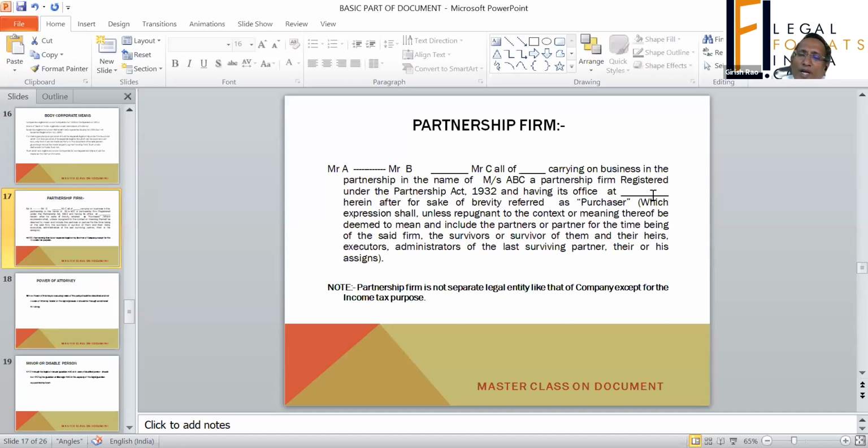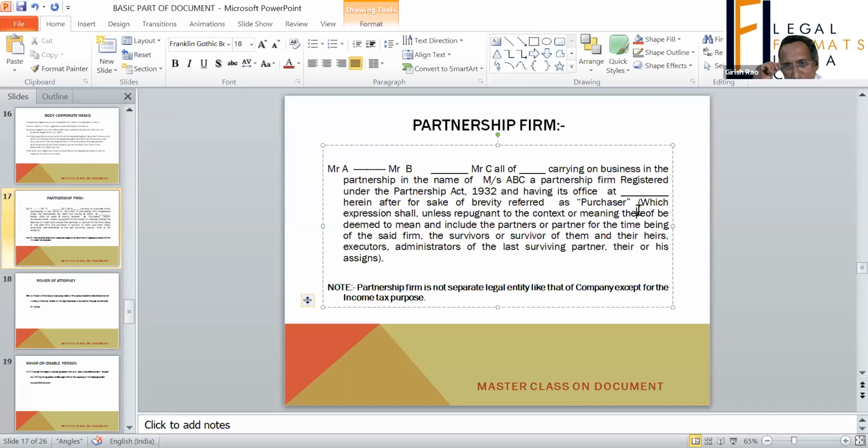So when it comes to a partnership firm, the way it has to be described is Mr. A, B, C, all carrying on business in the name and style of firm ABC, registered so and so. Then also take note of how it is written in the parenthesis.